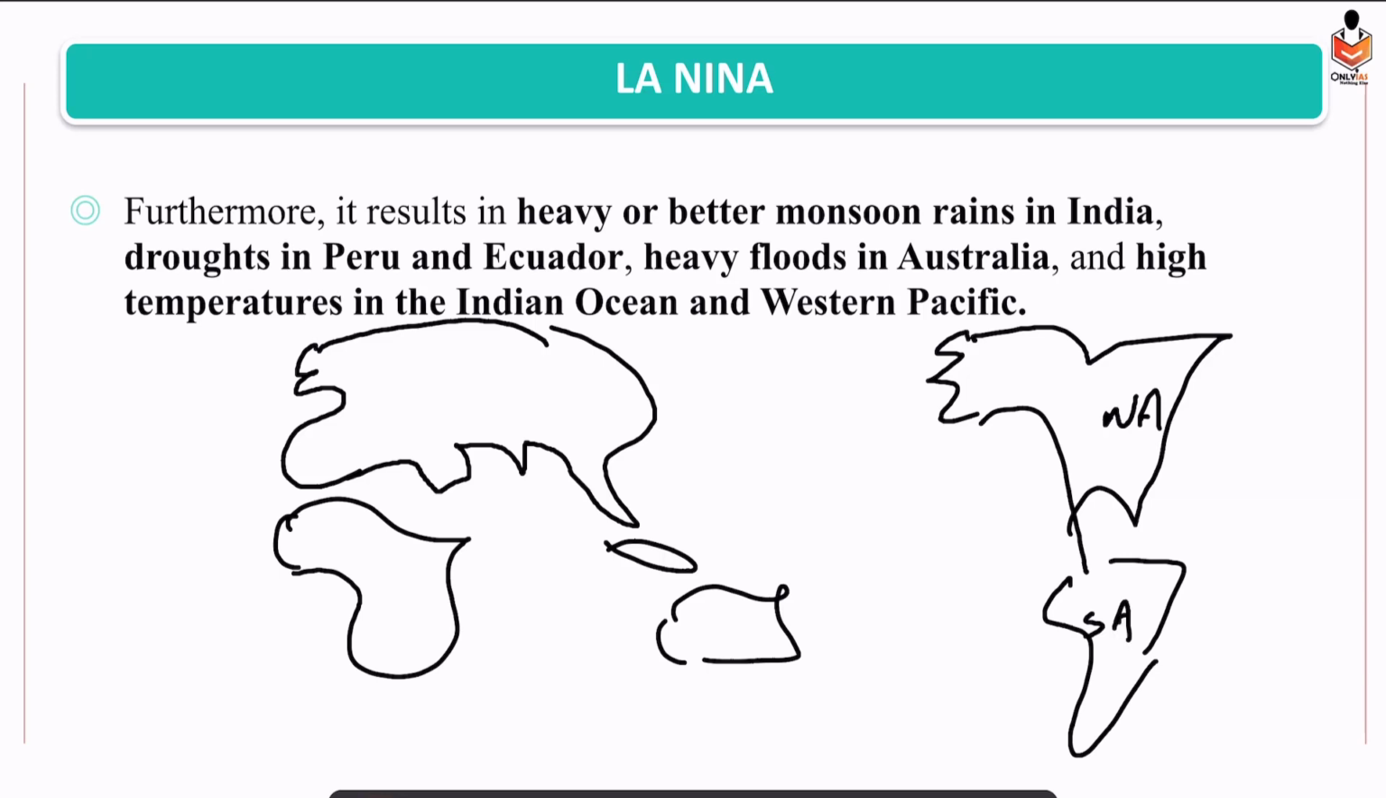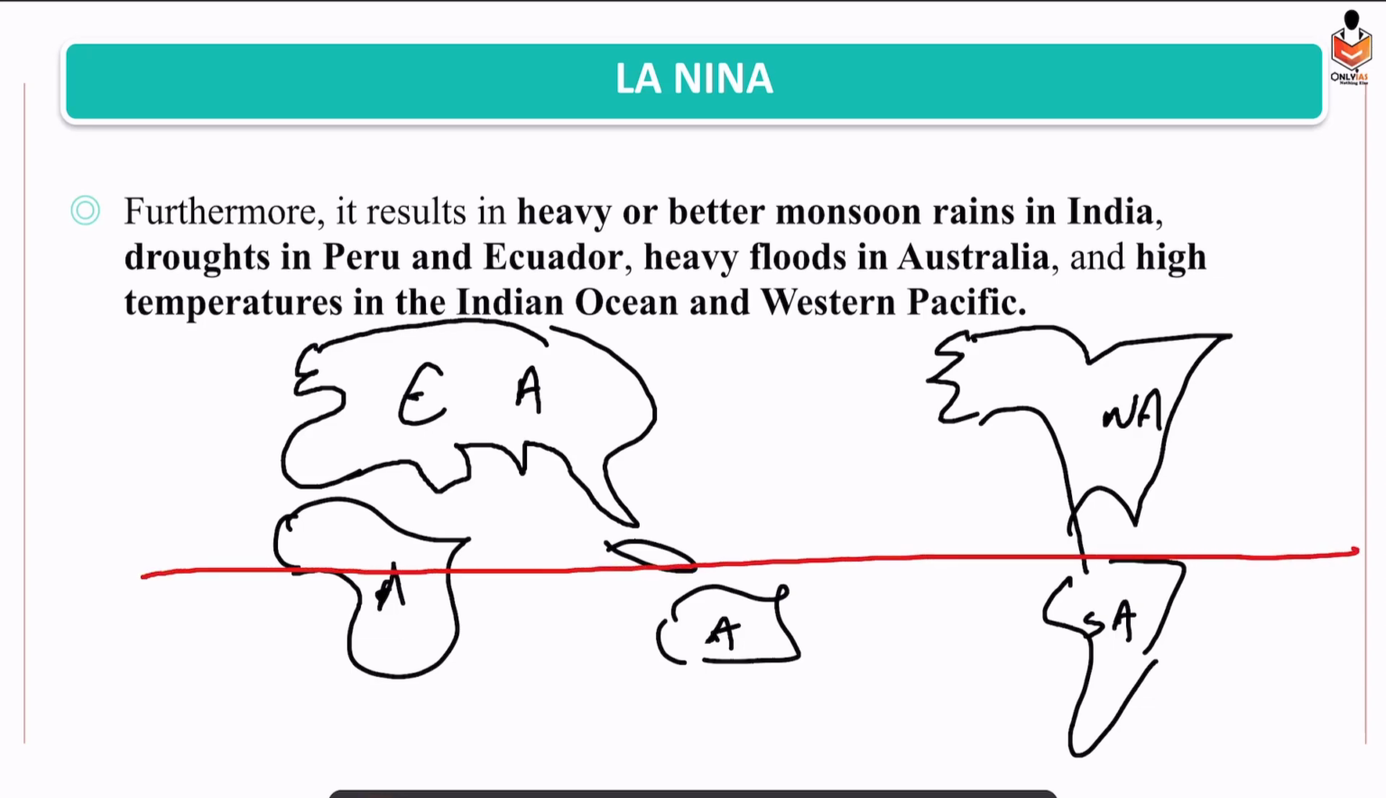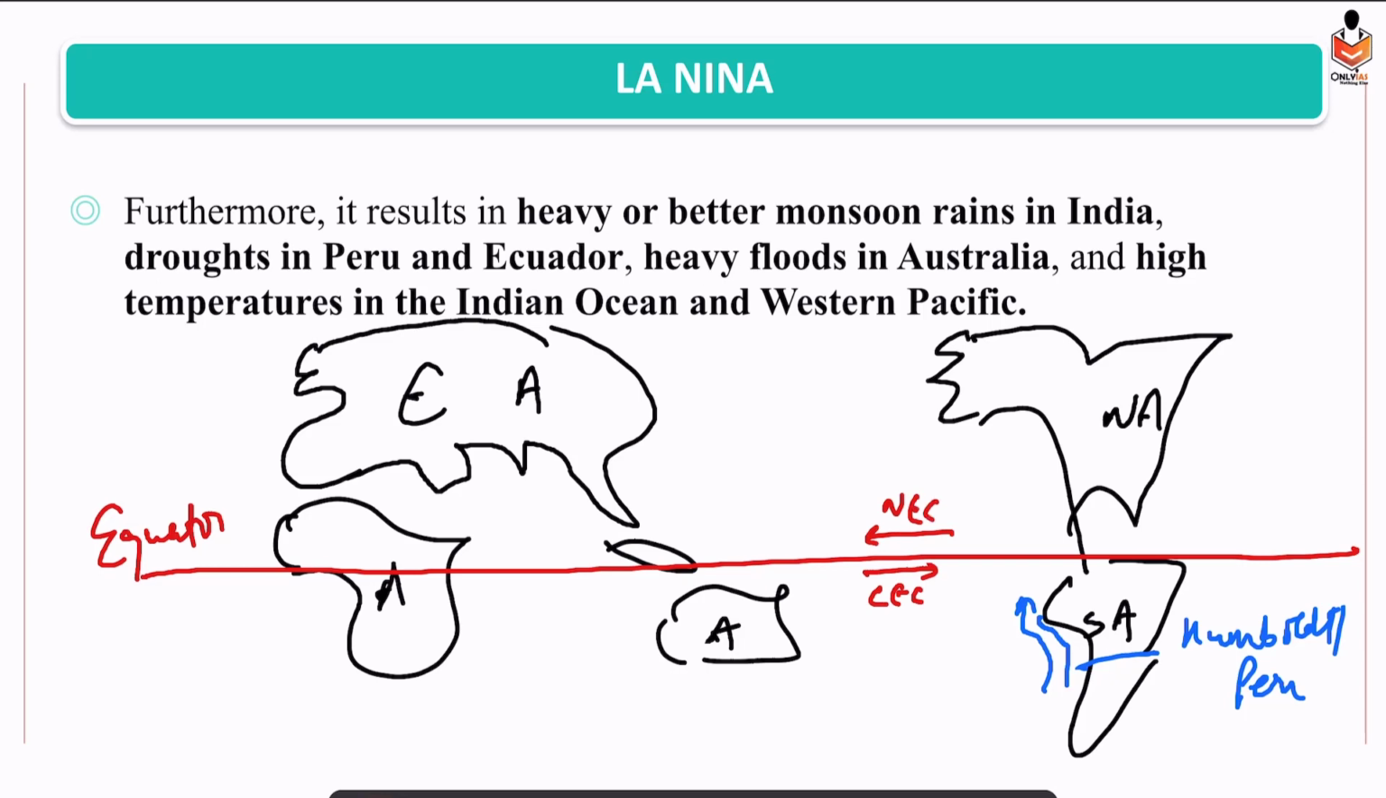North America, South America, Australia, Asia, Europe, Africa. So if we draw a line, this is the equator. So in the equator region, what is happening? We know over here there is a flow of cold current which is known as Humboldt or Peru current, right? We find counter equatorial current, north equatorial current, south equatorial current, Australian current, west wind drift. So this is the scenario.